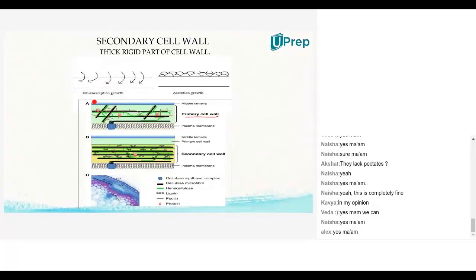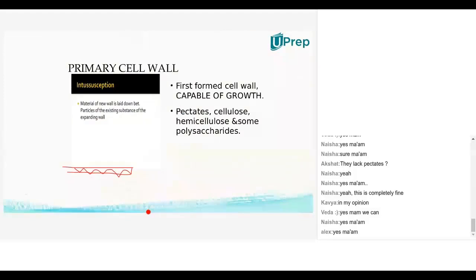This is nothing but expansion, isn't it? This is the slight line of middle lamellum which got expanded as the primary cell wall. So this is all primary cell wall, the pointing thing. This is all primary cell wall. This process we call intussusception. Hope I am clear with the word intussusception. So the primary cell wall is formed by intussusception.